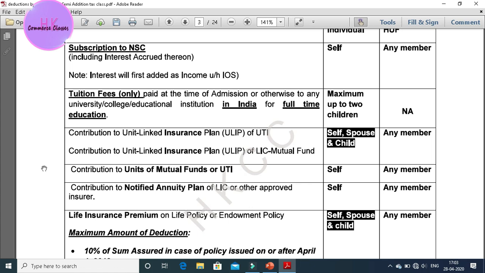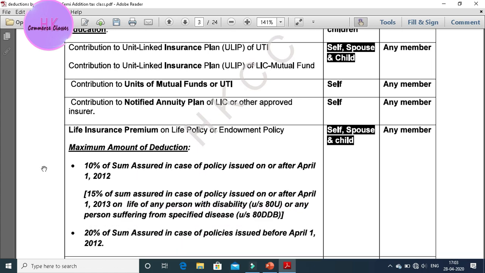So, life insurance policy. Main topic: the maximum amount of deduction is 10% of sum assured in case of a policy issued on or after April 1, 2012. There are some amendments done by the government.